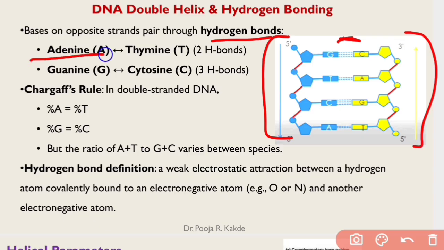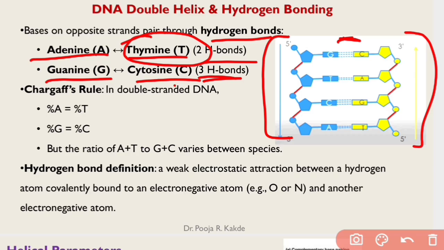Purines, adenine and guanine, will pair with thymine and cytosine respectively. So A and G are purines, C and T are pyrimidines. Purine A pairs with pyrimidine T with 2 hydrogen bonds, whereas guanine is paired with cytosine with 3 hydrogen bonds. Now as RNA does not contain thymine, there will be presence of uracil. This uracil will pair with adenine with 2 hydrogen bonds.